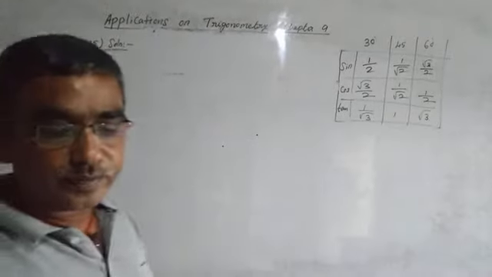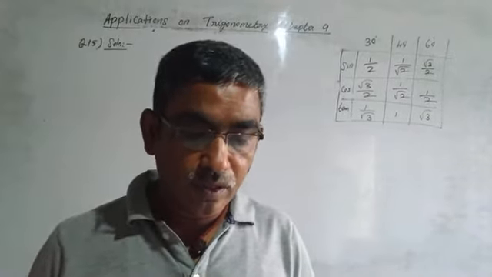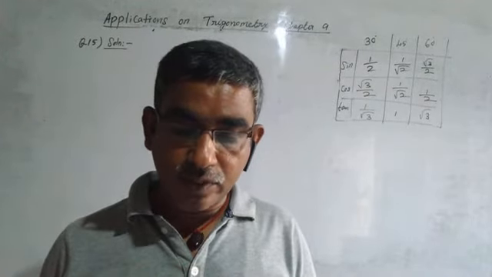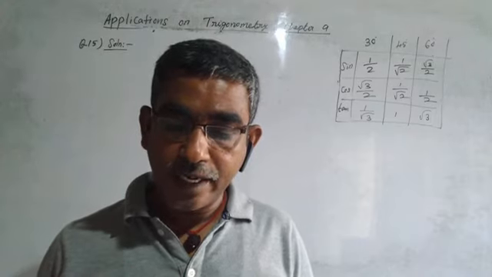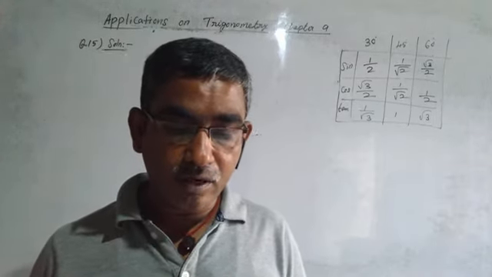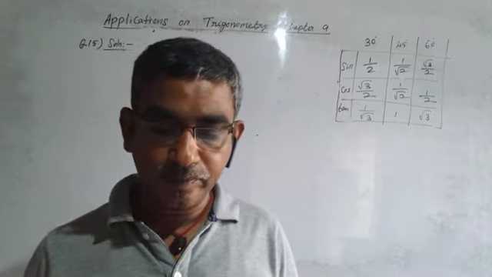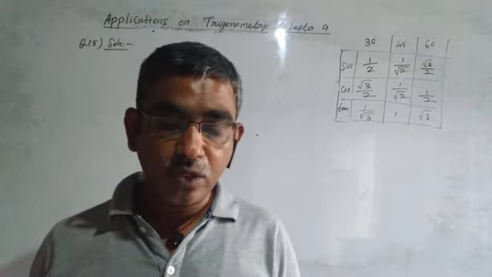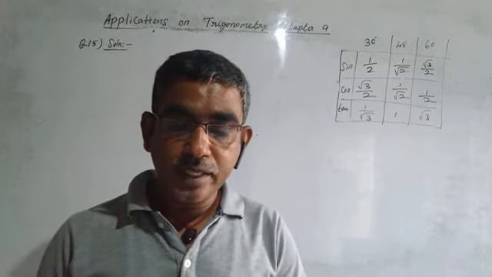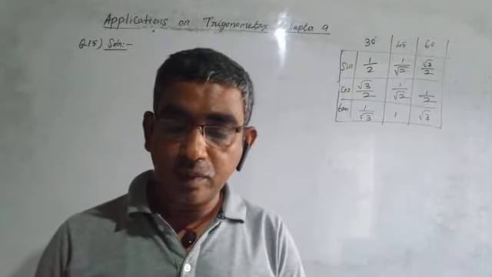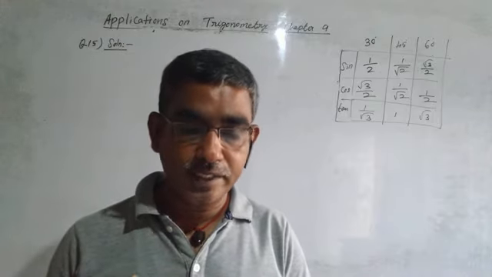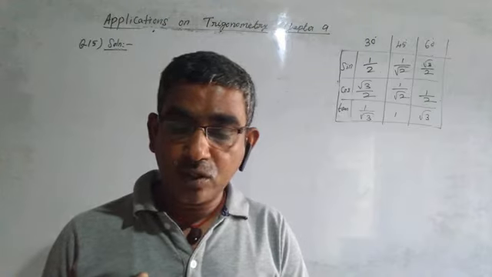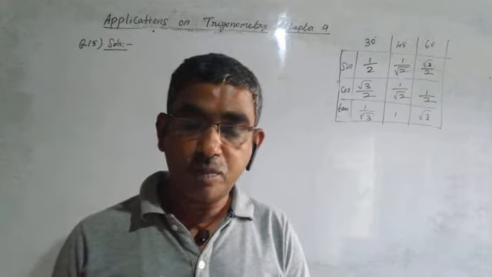Okay, we come to question number 15. A straight highway leads to the foot of a tower. A man standing on the top of the tower observes a car at an angle of depression of 30 degrees, which is approaching the foot of the tower with a uniform speed. 6 seconds later, the angle of depression of the car is found to be 60 degrees. Find the time taken by the car to reach the foot of the tower from this point.